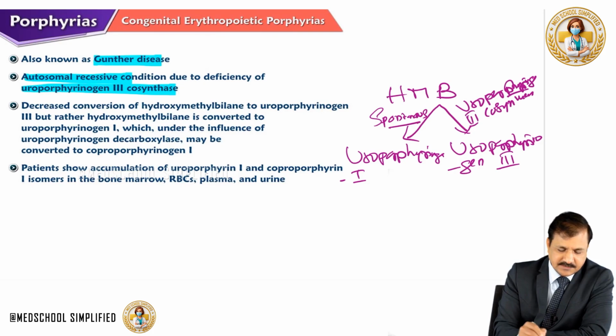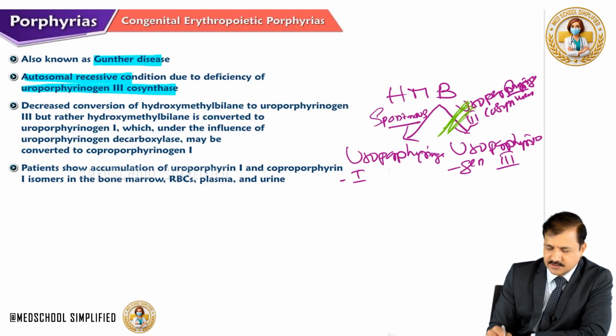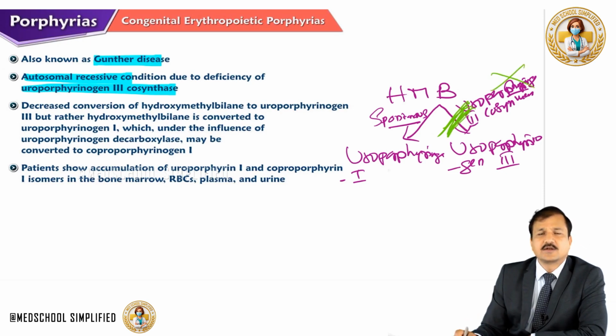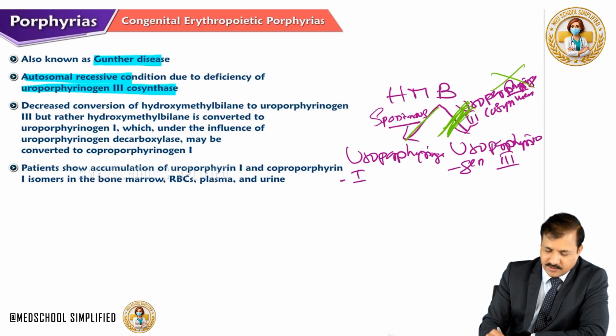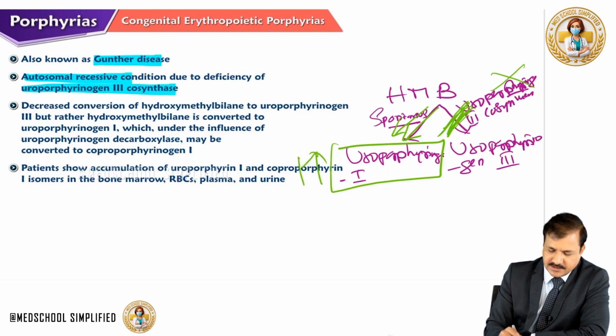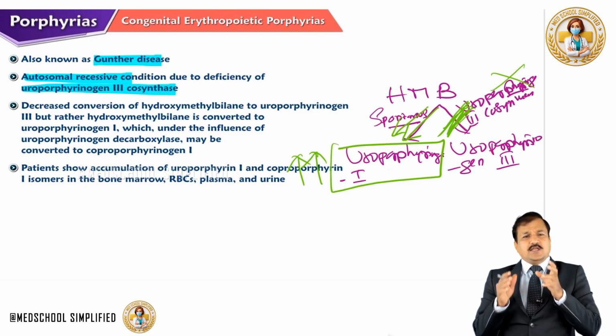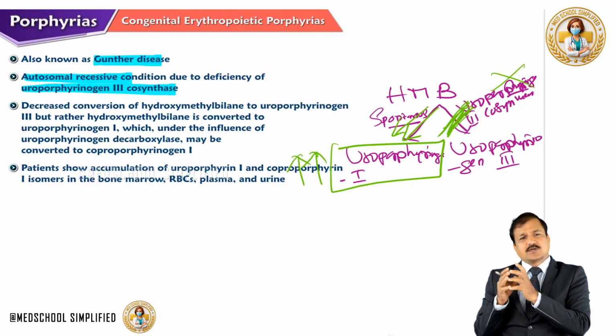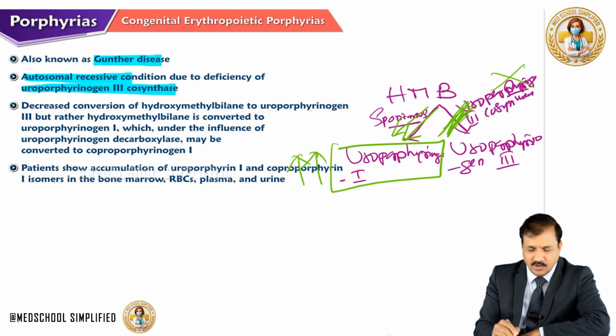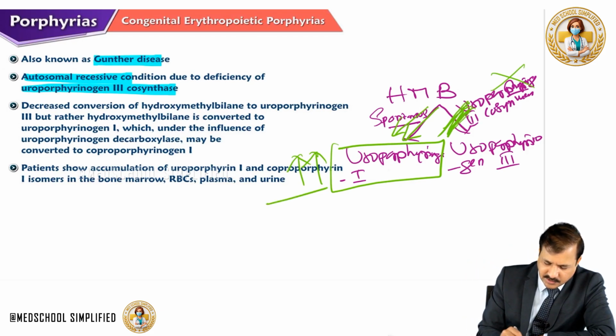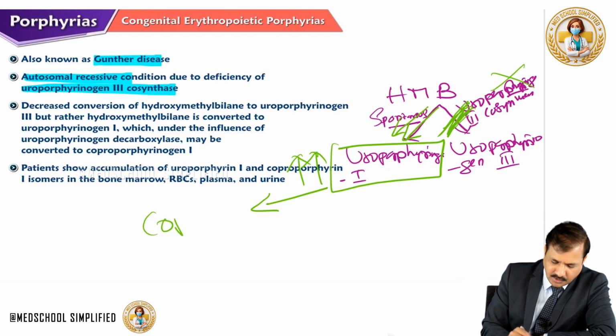So now what happens? There is a blockage in the uroporphyrinogen 3 co-synthase enzyme. It's not going on sufficiently, it is deficient. So that means HMB will go towards uroporphyrinogen 1 formation. So there is an increase in uroporphyrinogen 1. And this uroporphyrinogen, under the influence of uroporphyrinogen decarboxylase, may be further converted into coproporphyrinogen 1. So uro will be converted to copro porphyrinogen 1.